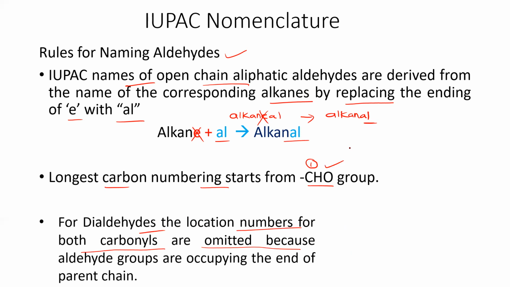So we need not number them. Say for example, CHO CH2 CH2 CHO. You need not mention 1, 2, 3, 4, because that is already understood. Aldehydes are in terminal positions only. I will tell you how it will be named.